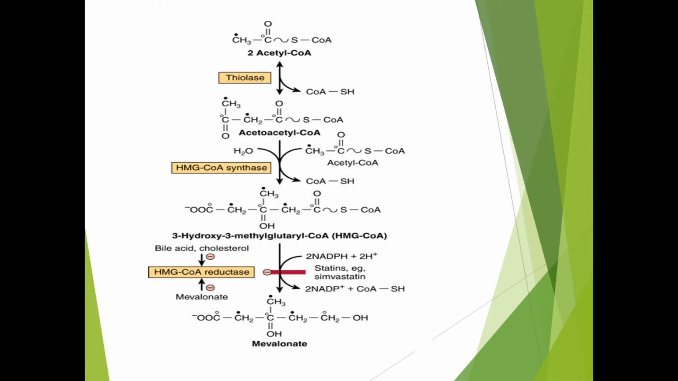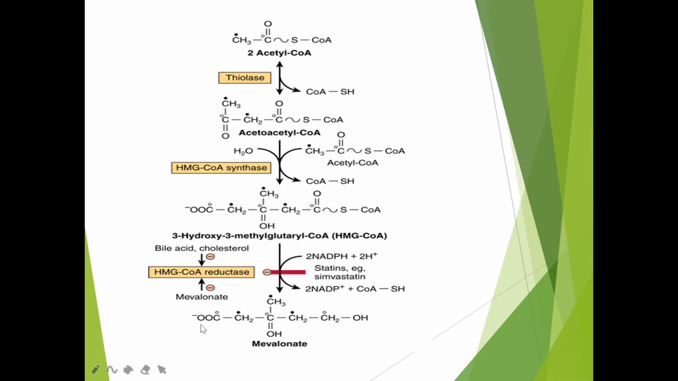So the first step is the formation of HMG CoA. The precursor involved is acetyl CoA. Two molecules of acetyl CoA are condensed in the presence of the enzyme thiolase to form acetoacetyl CoA. Then this acetoacetyl CoA reacts with one more acetyl CoA in the presence of the enzyme HMG CoA synthase to form HMG CoA, 3-hydroxy 3-methyl glutaryl CoA. So this is the first stage in the biosynthesis of cholesterol.